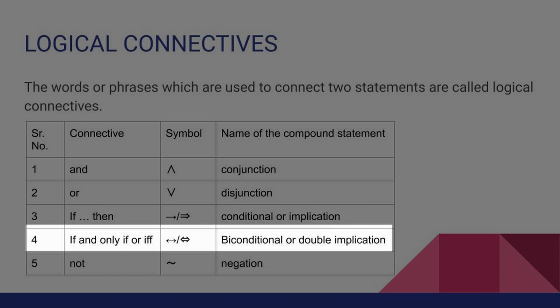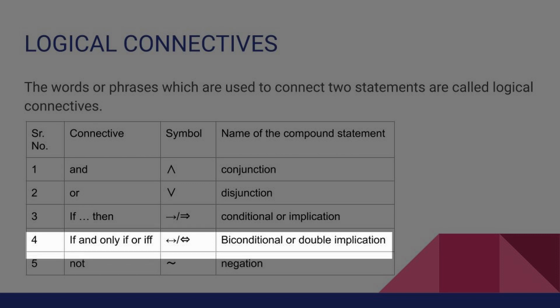The fourth one is if and only if, or it can be written in the short form as IFF. Here we are going to use the double-sided arrow, either the first one or the second one. Both are the same, but we will be using the first one. This is called biconditional or double implication.